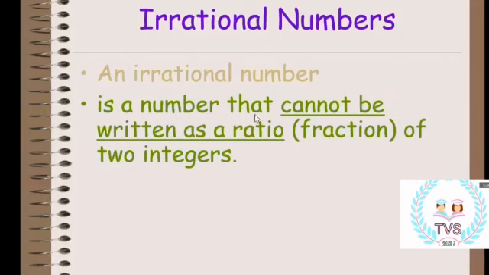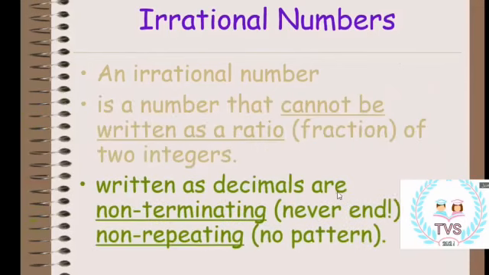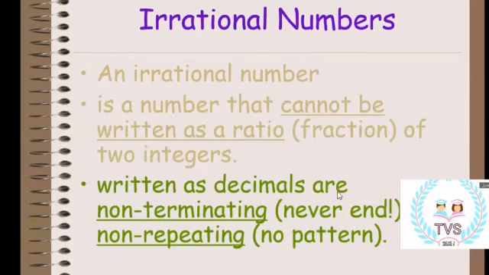So an irrational number is a number that cannot be written as a ratio or a fraction of two integers. Written as a decimal, it is non-terminating and non-repeating. It never ends, and it doesn't have a specific pattern. Like the first example when we said 0.6666, this does not happen with irrational numbers.